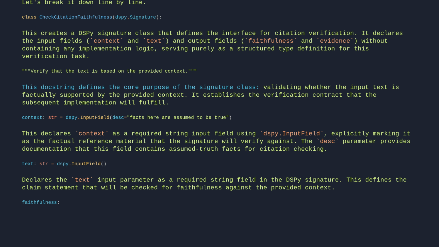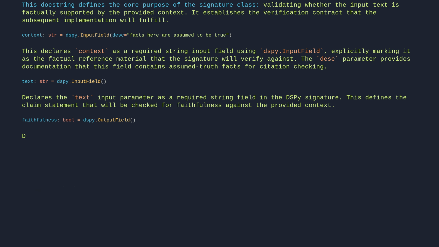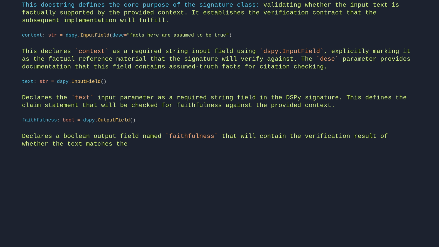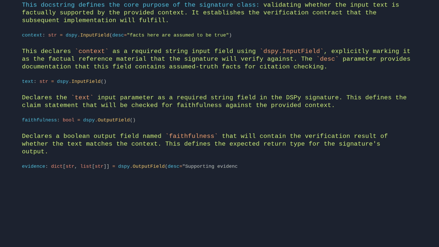faithfulness: bool = dspy.OutputField() declares a boolean output field named faithfulness that will contain the verification result of whether the text matches the context. This defines the expected return type for the signature's output. evidence: dict[str, list[str]] = dspy.OutputField(desc="supporting evidence for claims").